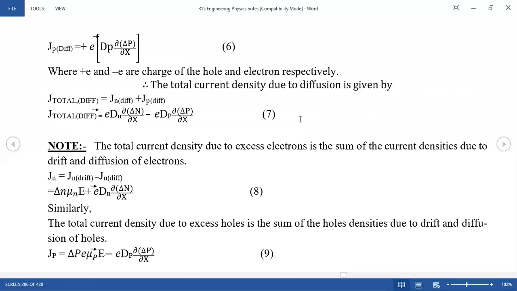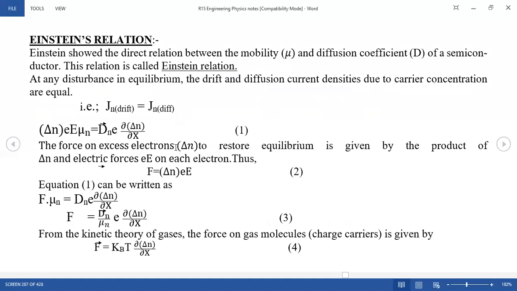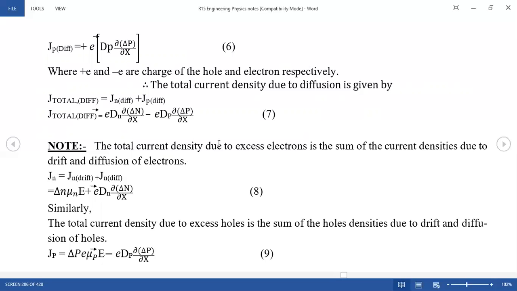Okay, what does this equation 7 explain? The total diffusion by electrons and holes. Okay, note it. What is the important note? It means the total current density due to the existing excess of electrons is the sum of the densities. So this is your drift for electron only, very clear. The total current by electron is your drift electron and your diffusion electron. This is your drift electron and this is your diffusion, not drift, this is diffusion.